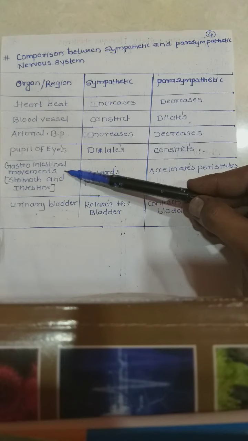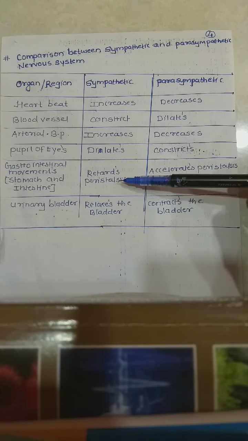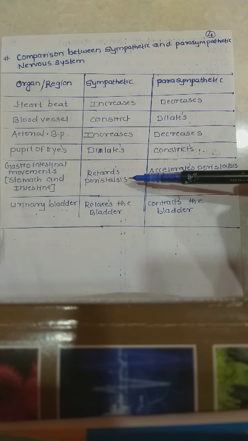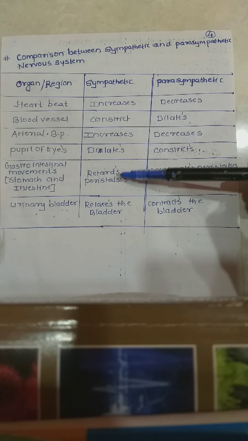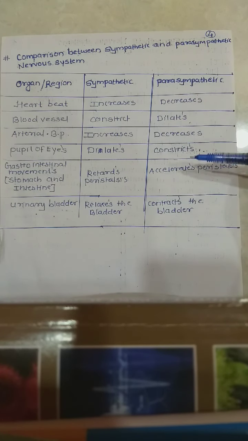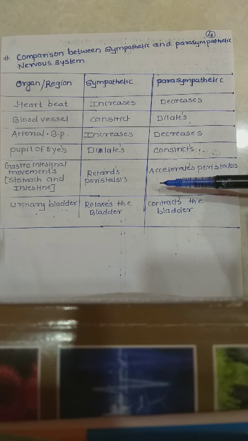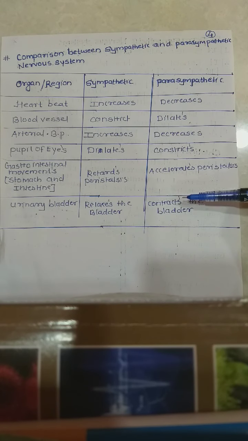Gastrointestinal movement, stomach and intestine: the sympathetic retards the peristalsis. Peristalsis means the rhythmic contraction and relaxation of a tubular structure. Retards means it slows down the peristaltic movement, and the parasympathetic accelerates the peristalsis. Then urinary bladder: the sympathetic relaxes the bladder, and the parasympathetic contracts the bladder.